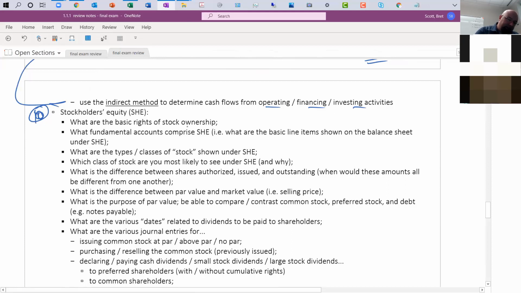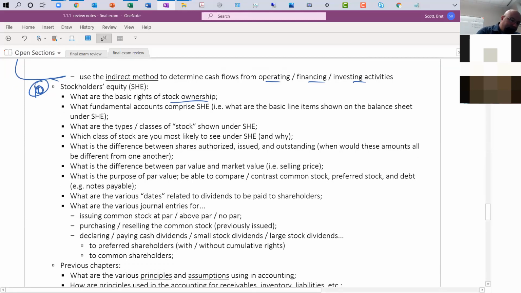What are the basic rights of stock ownership? I think not just the basic rights, but what's the one right I can say is the most valuable? It's the voting right. It's the right to elect the board of directors. So remember when we're talking about common stock, one of the rights they have is voting. They can vote for the board of directors. That's a lot like how we vote people into Congress at the state and federal level. So go back and make sure you understand all the voting rights.